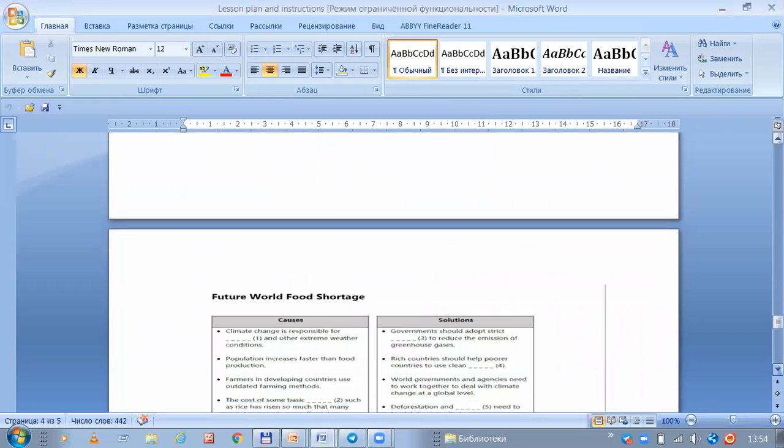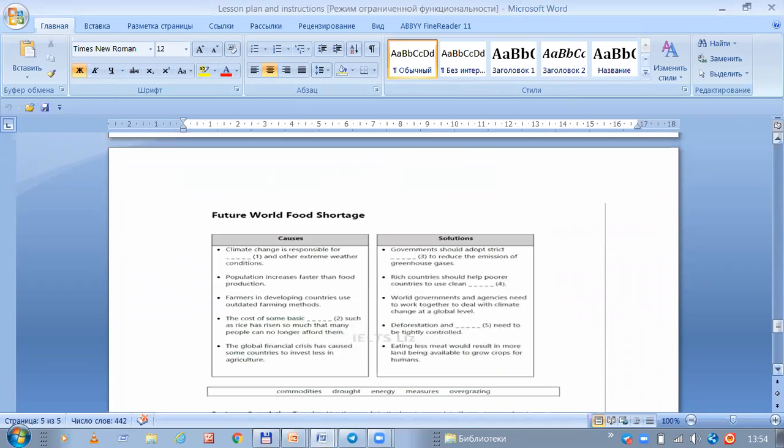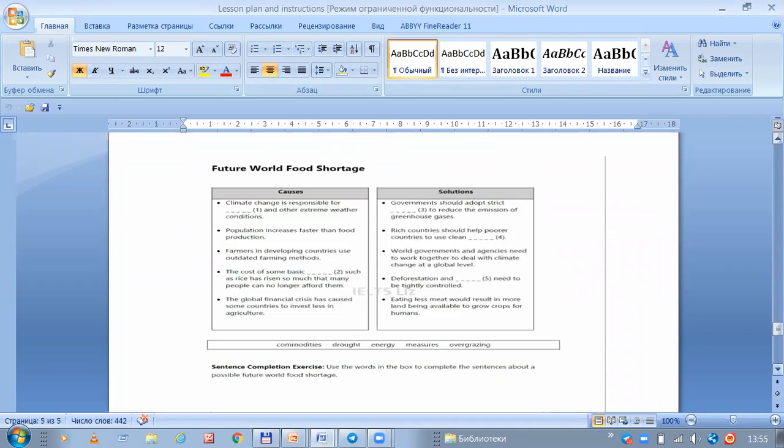Next exercise, future world food shortage, causes and solutions. And we must complete this sentence using words from the box that is below the exercise. Causes. Climate change is responsible for and other extreme weather conditions.